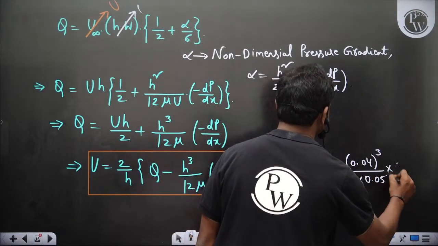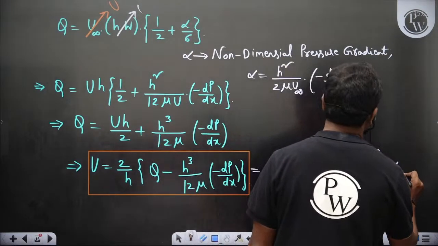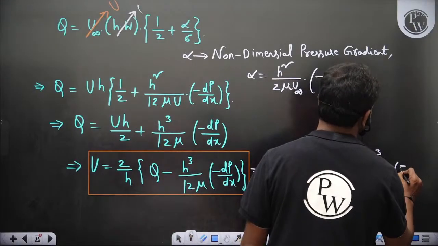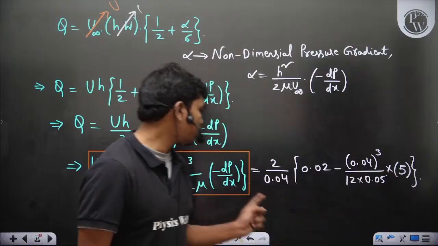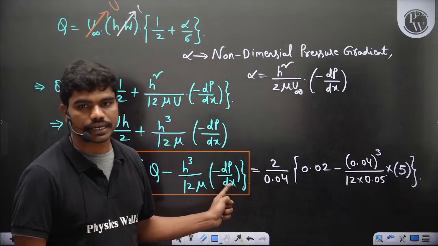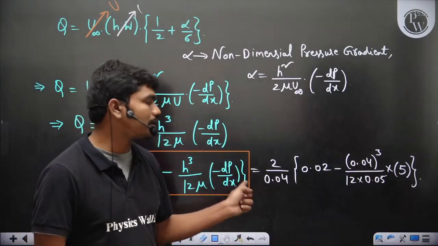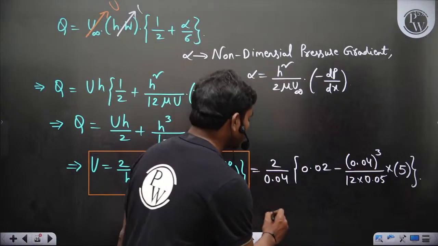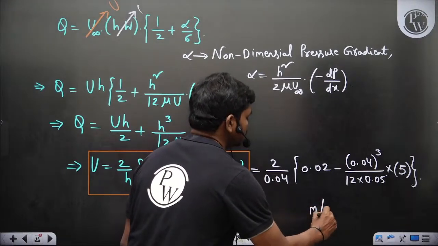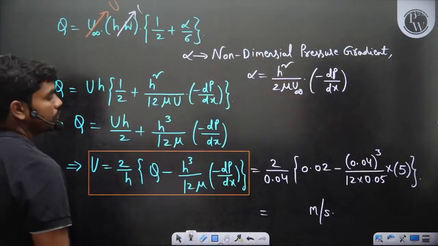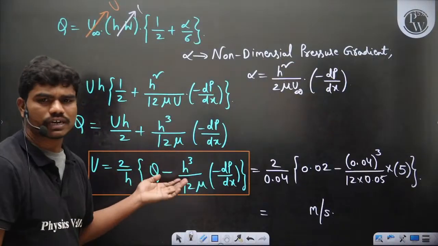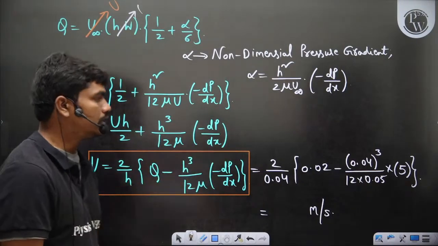0.05 into the pressure gradient, minus dp by dx. So minus of dp by dx is 5. That's all. You should not again put minus 5. This is already minus of dp by dx. So dp by dx is minus 5, so minus dp by dx is plus 5 actually. So this value would be in meters per second. The question wants the units in meters per second, rounded off to 2 decimal places. Or else you can solve this using the quadratic equation also, it doesn't matter, but this is a simple way to do it.